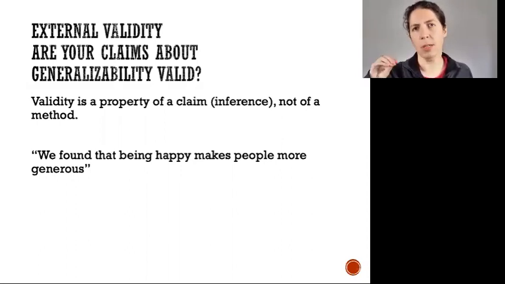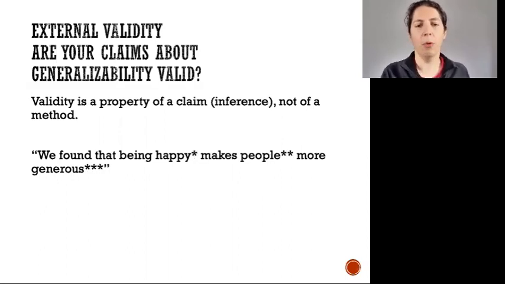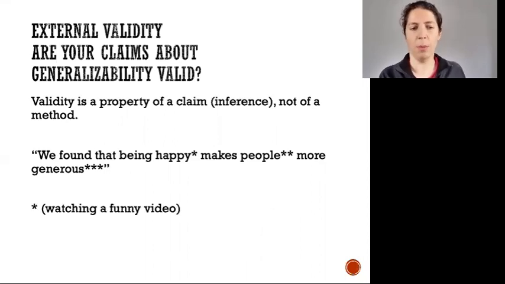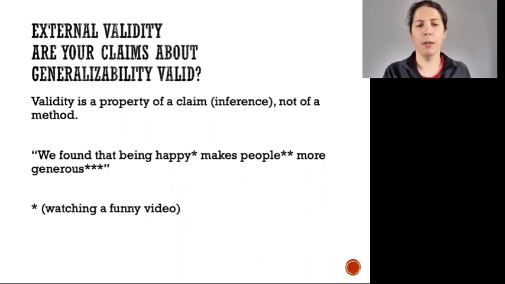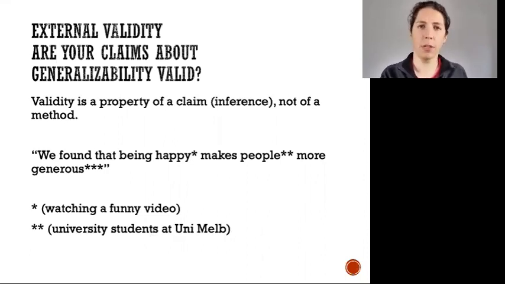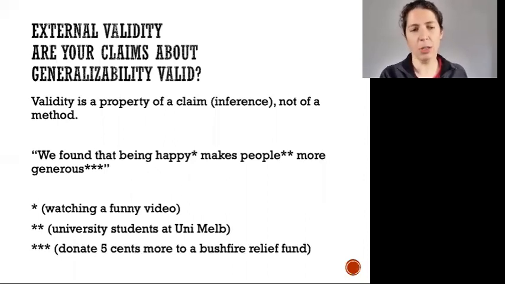And what the researchers actually looked at is much more narrow. For example, we could ask, well, what do they mean by being happy? Or what do they mean by people? Or what do they mean by more generous? If we look more closely, we might find out that by being happy, specifically what they looked at was what happens when people watch a funny video. And when we ask what they mean by people, we might find out that they specifically looked at students at the University of Melbourne. And what they actually measured as being more generous was whether students were more likely to donate 5 cents to a bushfire relief fund.